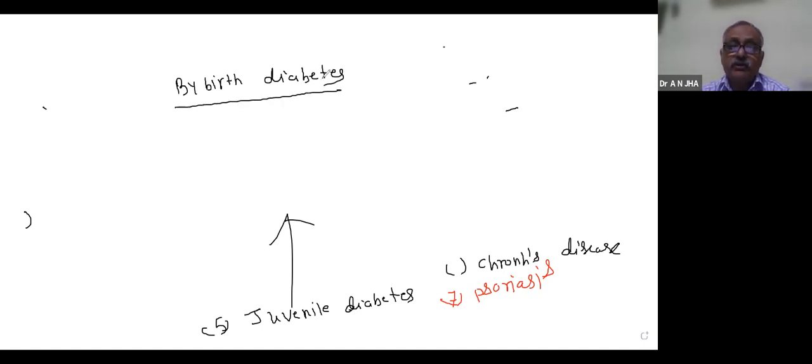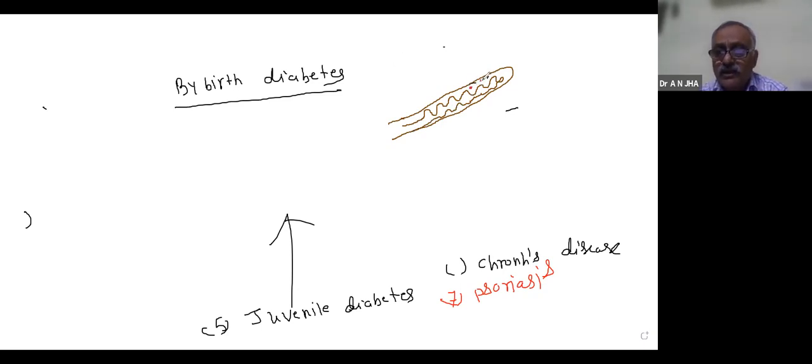So, do you know what is the reason of diabetes mellitus? If you have studied the digestive system, there is a gland called the pancreas. I think you know it, because the pancreas is a mixed gland. In the digestive system, you have studied pancreatic juice, but it also functions as an endocrine gland.